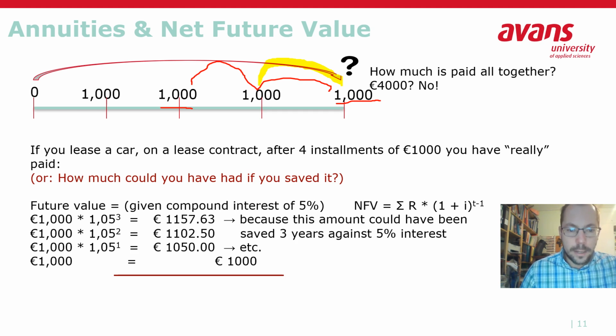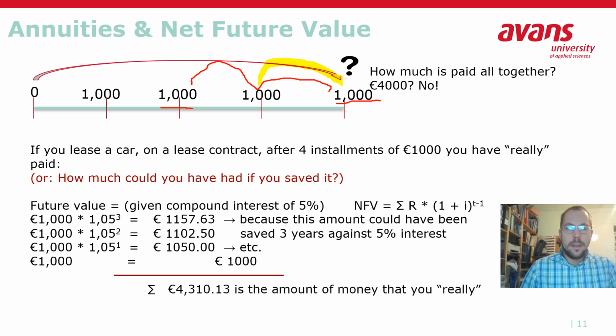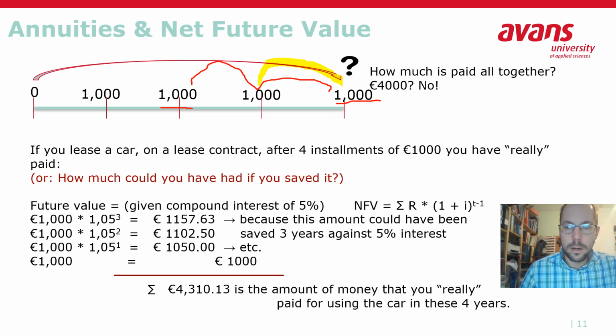So if you would add that all up together, then you will see that you actually have paid a little bit more than if you would have paid the 4,000 euros in the beginning right away. And if you struggle with this, then keep in mind that if I would not have bought the car, I could have put it on the bank against interest rate, and then I would have saved this amount of money.